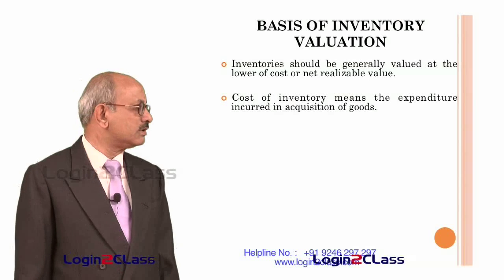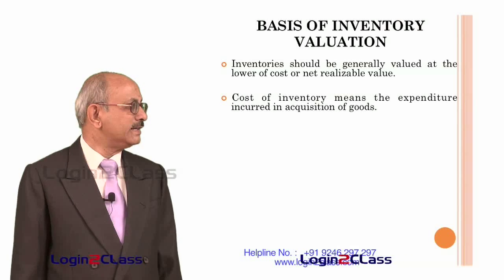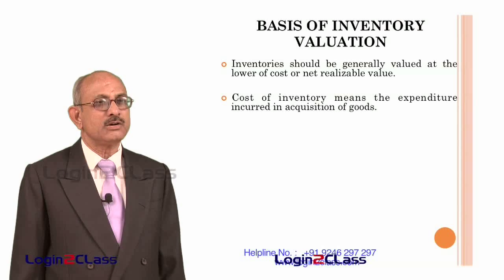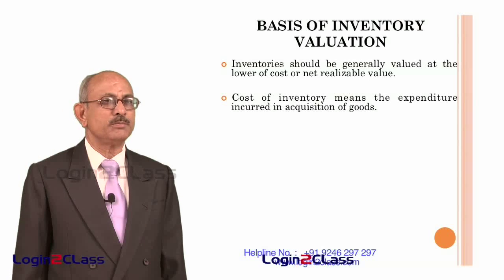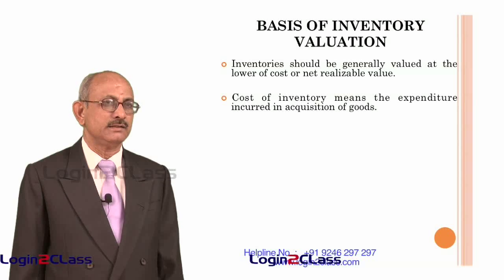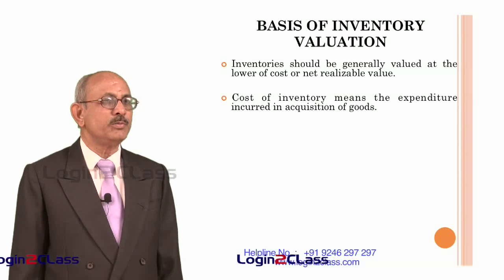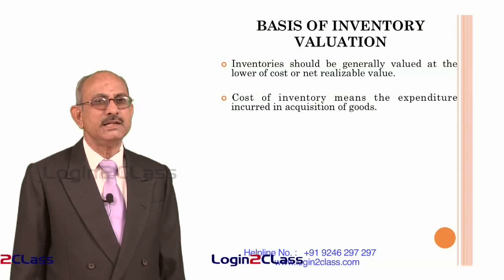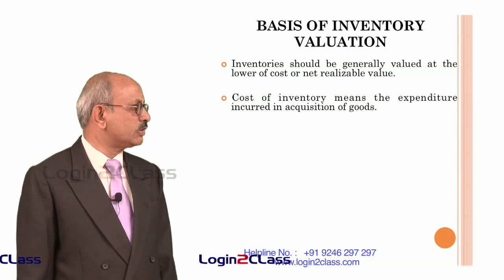What does it include? Cost of inventory is defined as the expenditure incurred in acquisition of goods. That means the cost incurred in bringing the goods to their present location and condition. So, all costs incurred to bring the goods to their present location and present condition need to be included. What is the meaning of present location and condition?